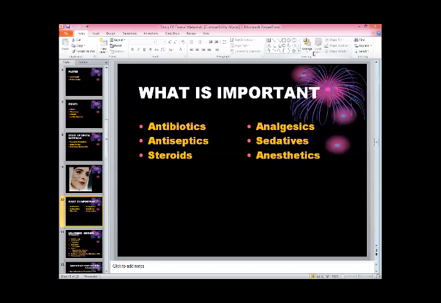If I ask you what is the difference between antibiotic and antiseptic? Drug against bacteria. Both are destroying and both inhibiting the growth of the microorganisms. What is the main difference between them?